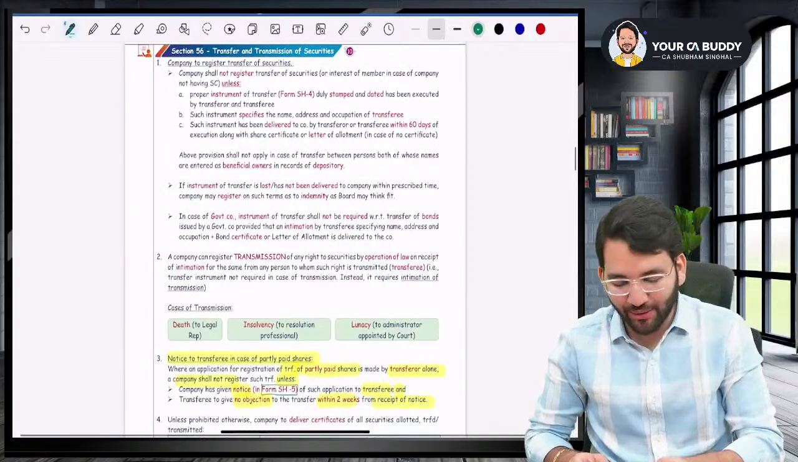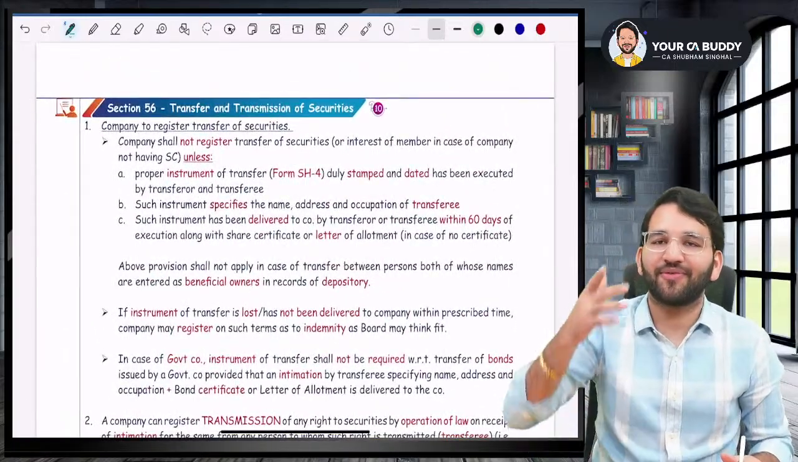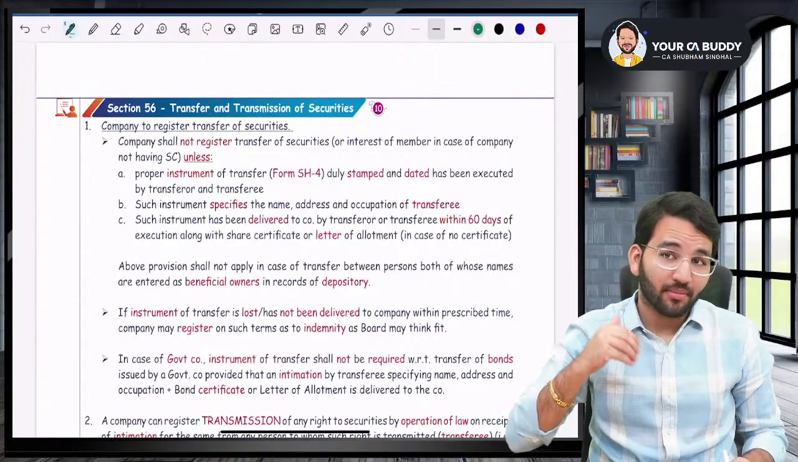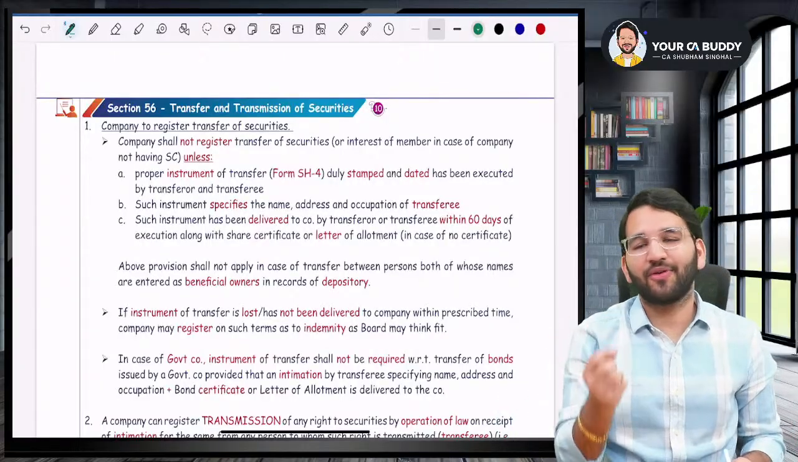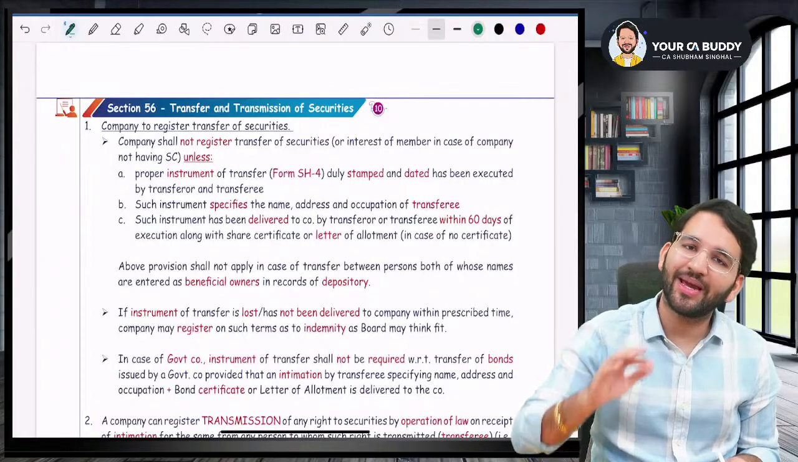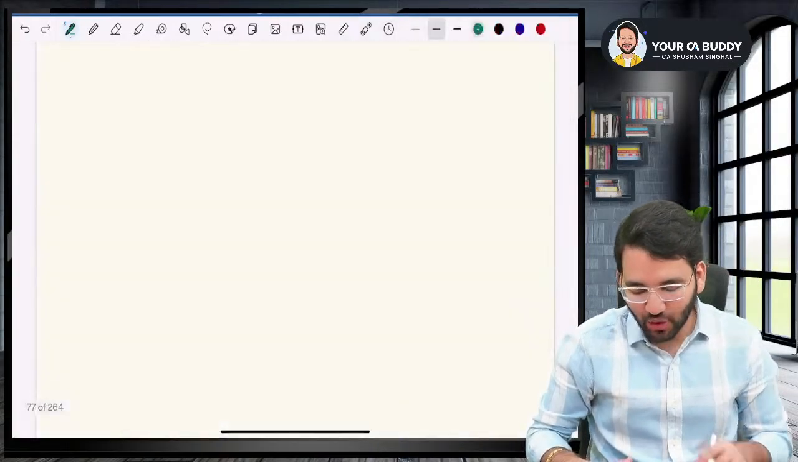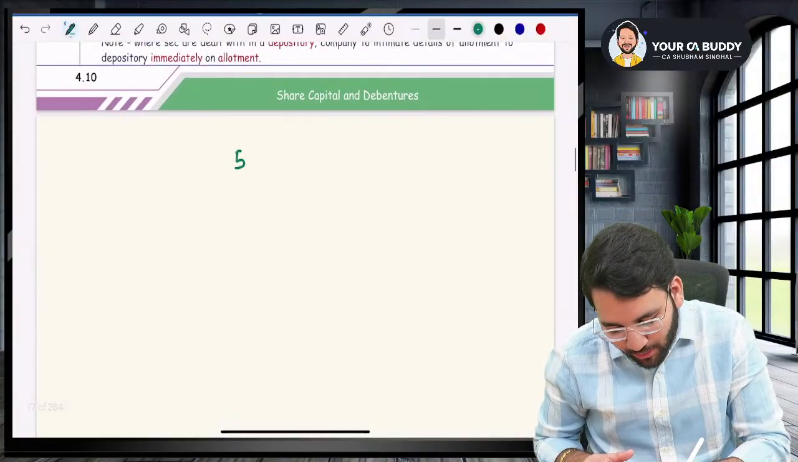We have done it very nicely. Now let's move to the next section, which is 56, 57, 58. Easy sections, not very practically important, but first of all, you understand it in the form of a story, and then we will get into the details. So what is 56? 56 talks about two things.